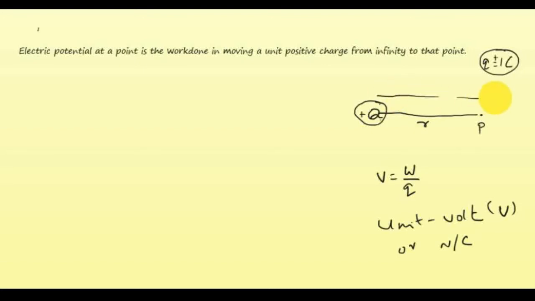So by definition we should bring the charge from infinity, right? But actually we don't know the distance called infinity, or we don't know the infinite distance from the charge q.